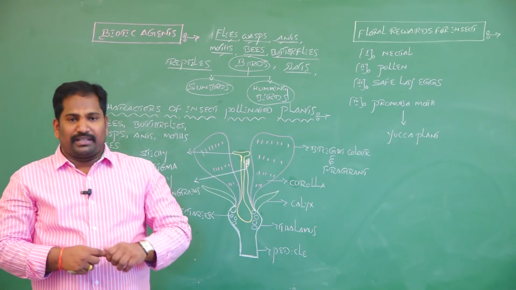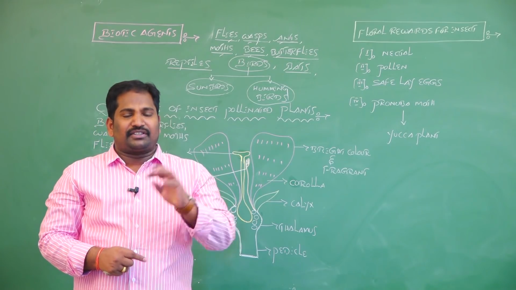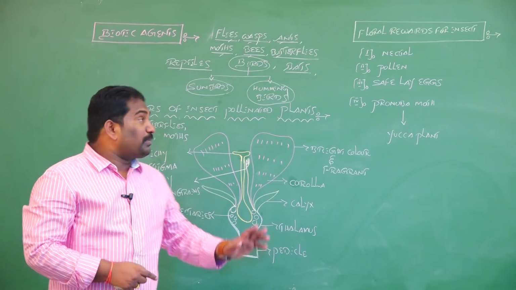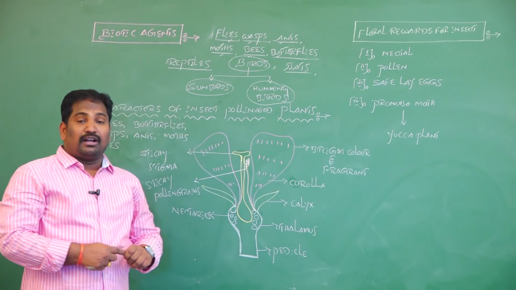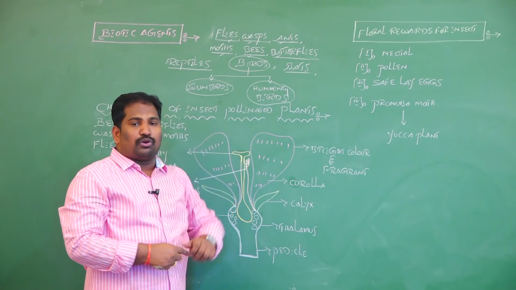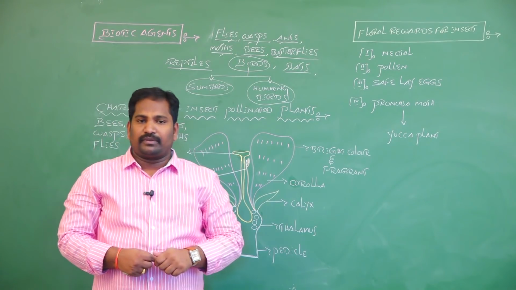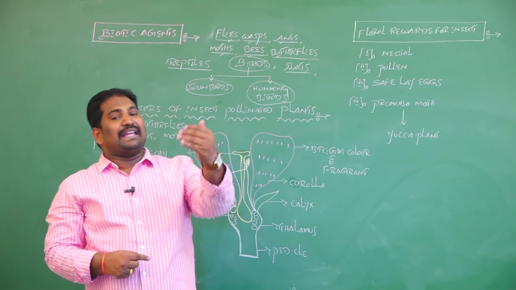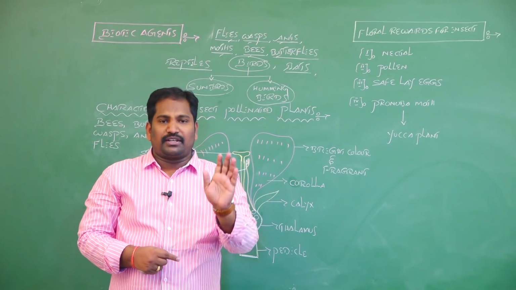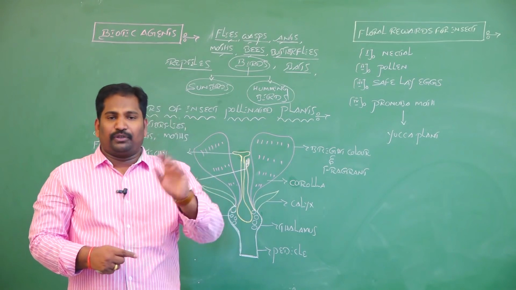Cross pollination by insects is called entomophily. Cross pollination by birds is called ornithophily. Cross pollination by bats is called chiropterophily. Cross pollination by snails is called malacophily. Cross pollination by snakes is called ophiophily.